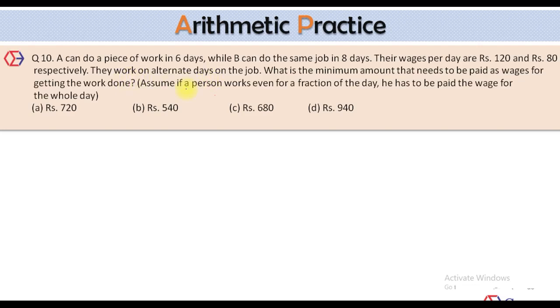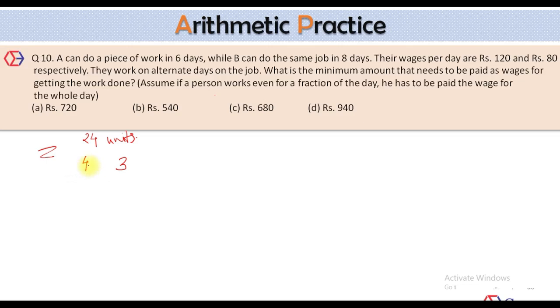So we'll have to make two cases. First case, when A will start. Okay, let's try to solve this question using the LCM method. 6 and 8, the LCM should be 24. So I'll assume that 24 units of work is there. And I'll assume that A is going to start the work. A can do 24 units in 6 days. That means his 1 day's work should be 4. B's 1 day's work should be 3.